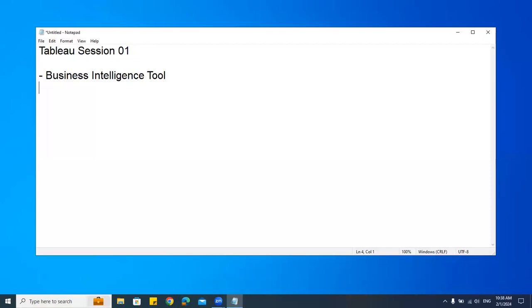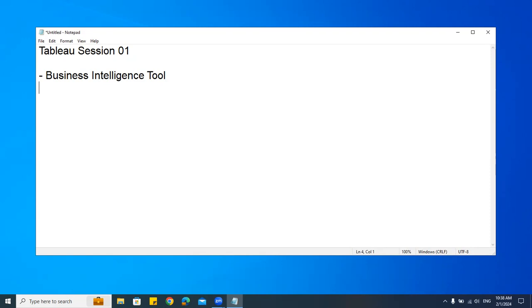So how to install this? In Power BI, it is very easy to install. I'll go to the Microsoft website, download, and start installing. That's all. It is free of cost. But Tableau is not free of cost. They charge. But is there any way, as a student, or even if I'm not a student, that I can still practice? I'll tell you a few things you can do for getting the software and working on it.